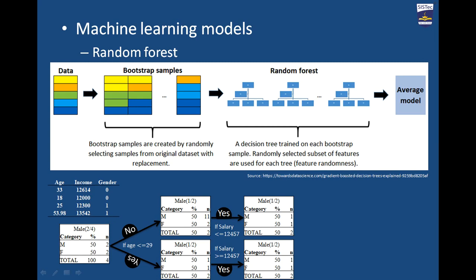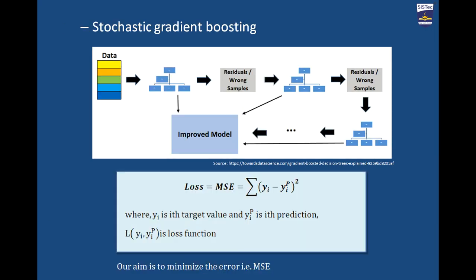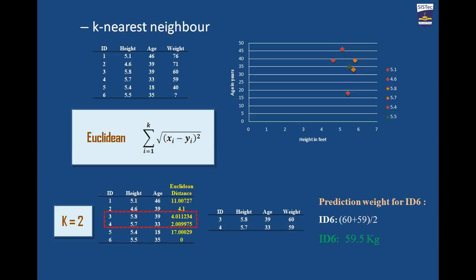So in this way you can create the decision tree, and many decision trees would be created in this way, and finally the average of all the decisions will be known as the predicted value. Another machine learning model is the stochastic gradient boosting technique, which has the same concept to predict. The difference is that each sample is checked by the loss function, and to reduce the error in sampling, each time new samples are generated by reducing the mean square error in the previous sample.